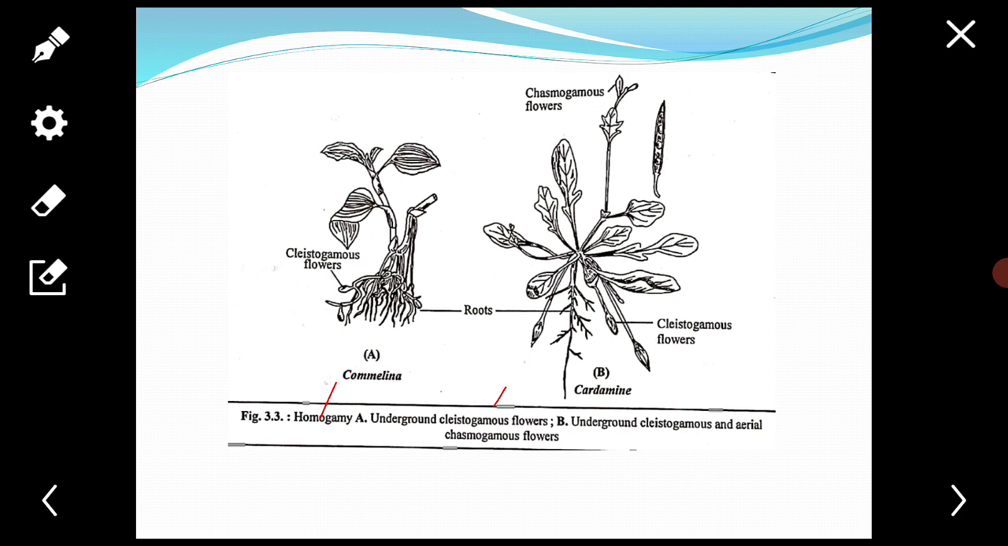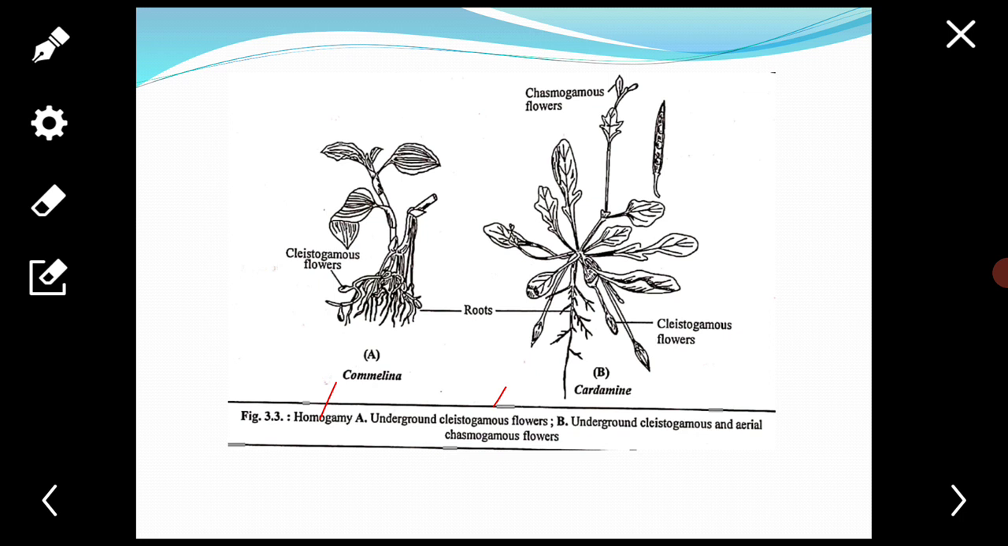Third, bud pollination. Anthers and stigma of the bisexual flowers of some plants mature before the opening of the bud to ensure self pollination. Example, wheat, rice, pea, etc.